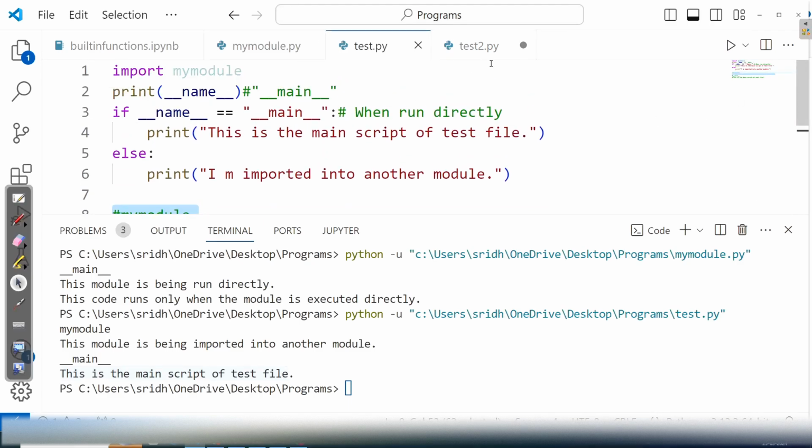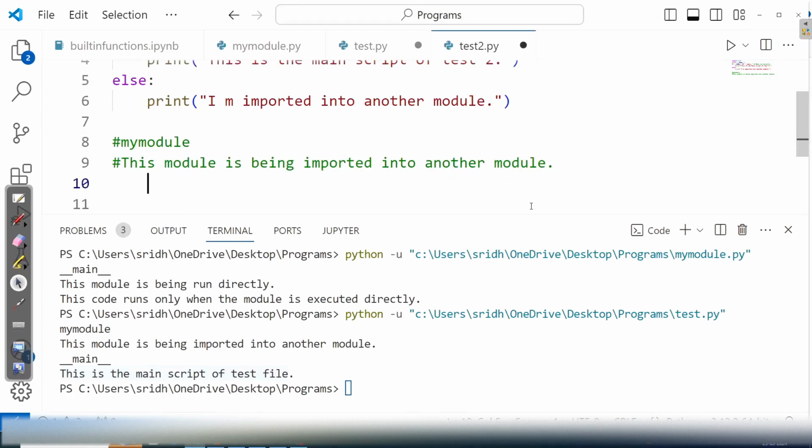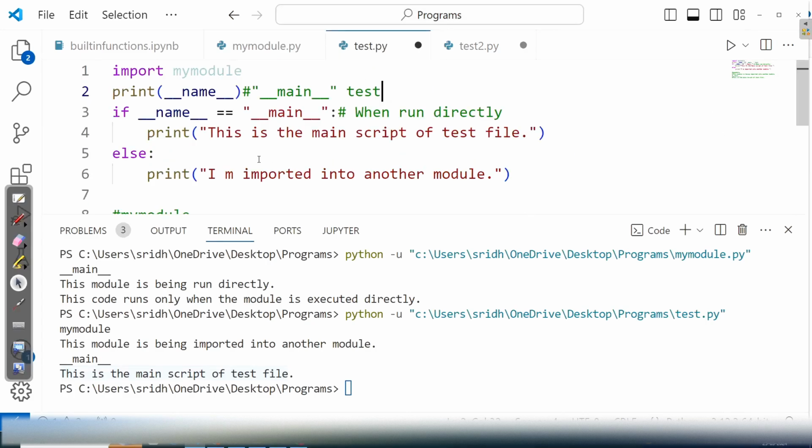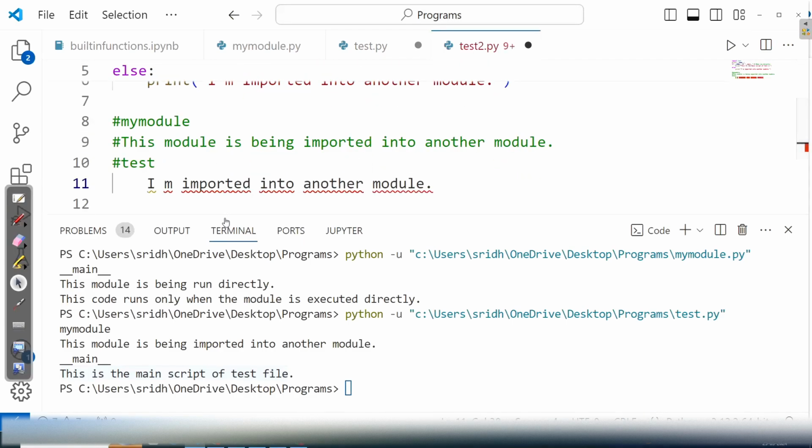Then the statements in test are executed. Now when test is imported to other file, what is the name of the test now? The name is test now. Okay, so what is printed? The name of the module, which is test, is printed. Then the else part is printed, because now when this file is imported to another file, name is not main, name is equal to test. So the if condition is false, so the else part is executed. I am imported to another module. That is the statement in else part is executed.